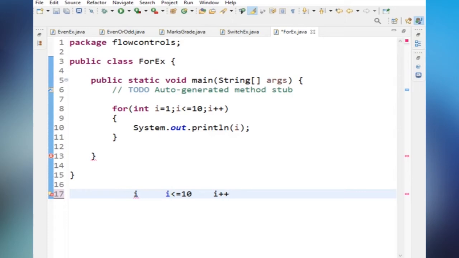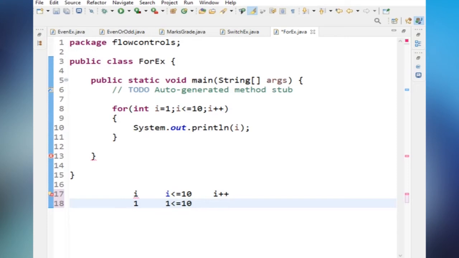So what is the initial? First this statement will execute. What is the statement? I am initializing I as 1, right? So what is the I value now? 1. Next, the second step is the condition will be checked. So what is the condition here? 1 is less than or equal to 10.